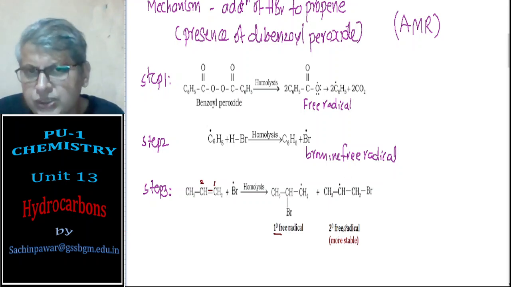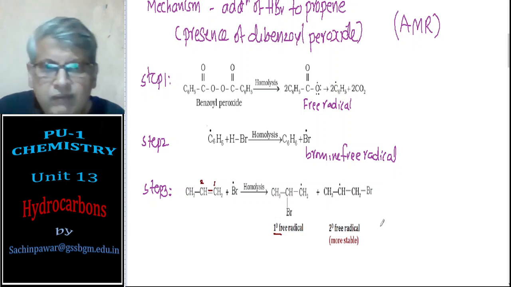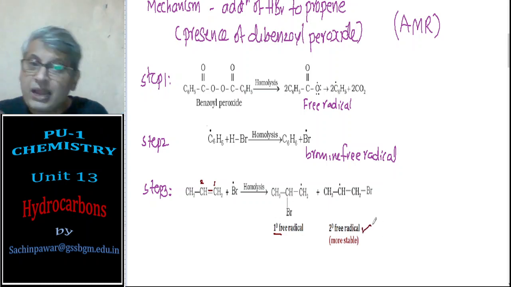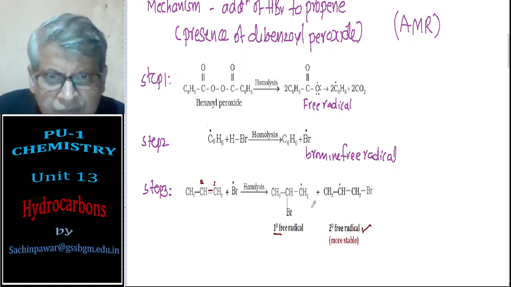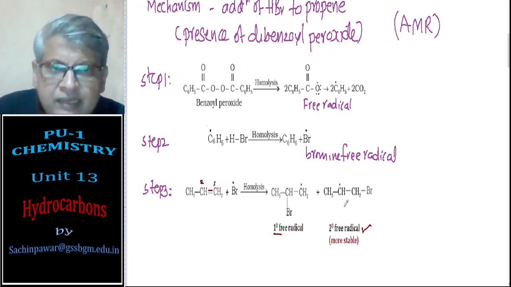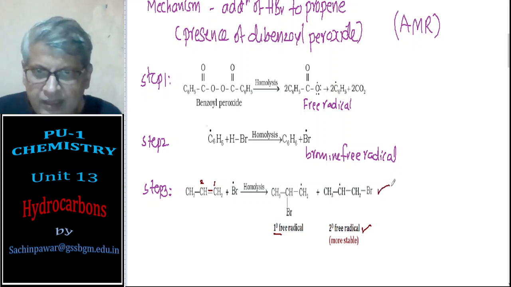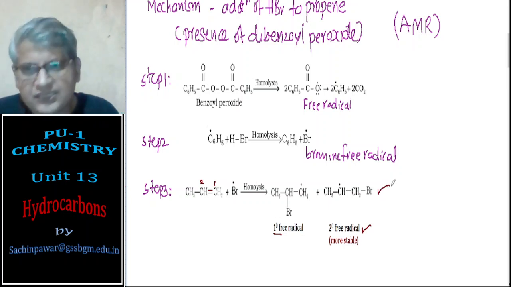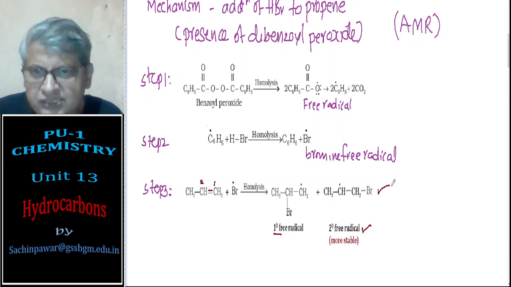In the previous topic, you have learned that secondary free radical is more stable than primary free radical. So even though we have a choice of formation of two free radicals, secondary free radical is going to be formed to a large extent, and that is going to react in the next step.